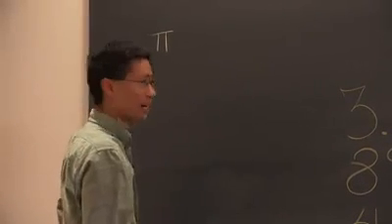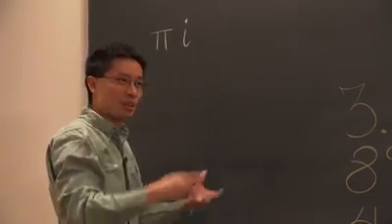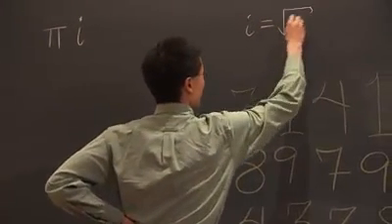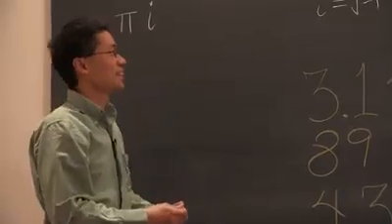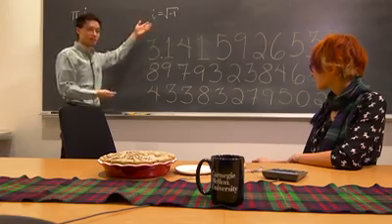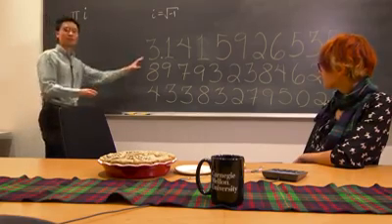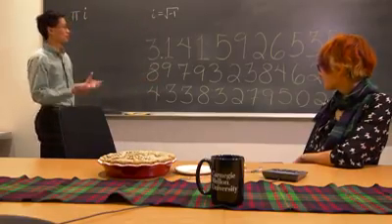There's another number in math, which is called i. This is the square root of -1. So somehow i is equal to the square root of -1, which you're not allowed to do. There's no way you can multiply two numbers together and get a negative one. Well, there is if you allow what are called complex numbers or imaginary numbers. So that's this i. You can multiply those two together. You can get an even more crazy number. Not only something that doesn't end, but it's not even a real number.